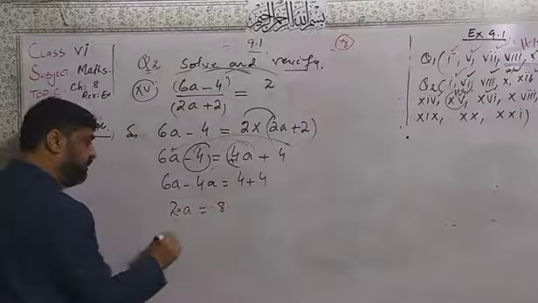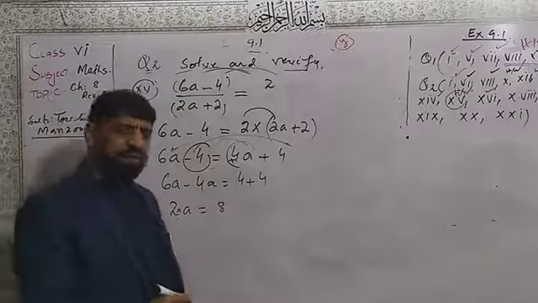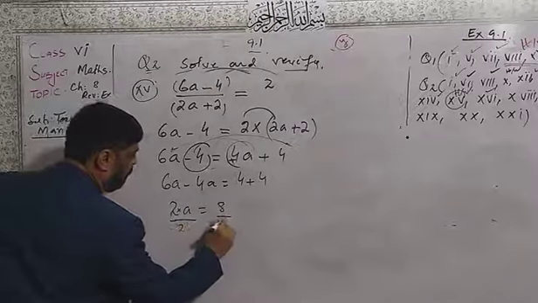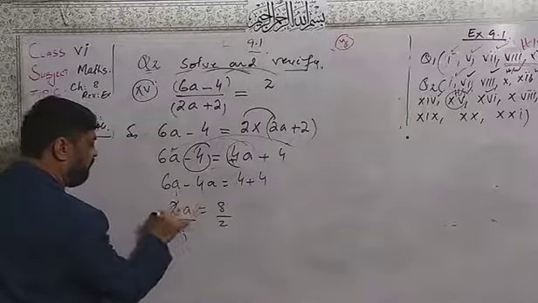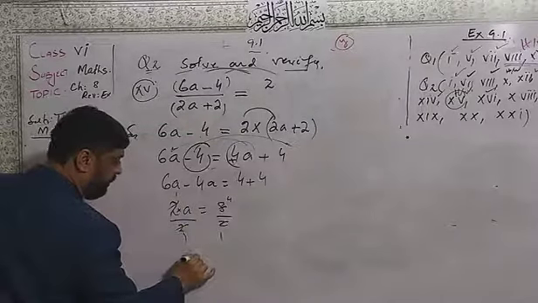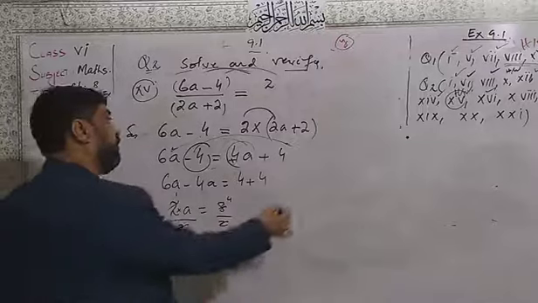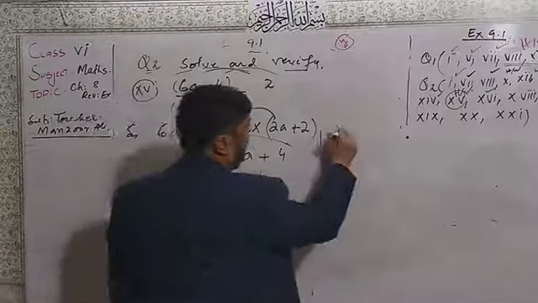Now this 2 is multiplying, so to make it 1, I will divide on both sides. Here 2, here 2. Here 1 time, here 1 time, and 4 times. So a is equal to 4. I got a equal to 4. Now let us do the verification.